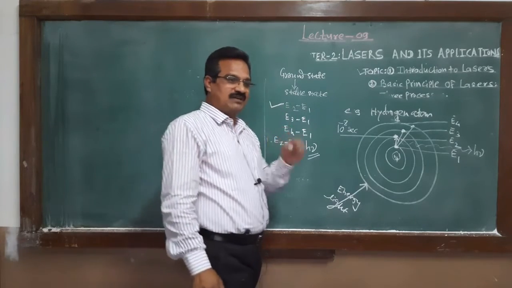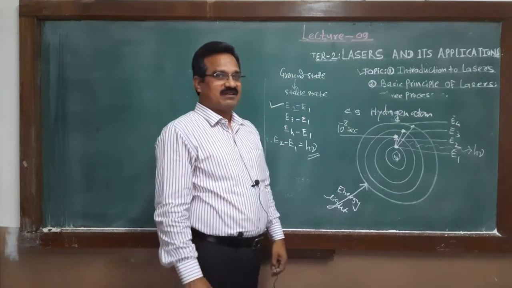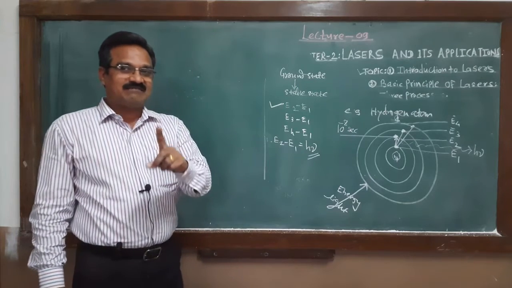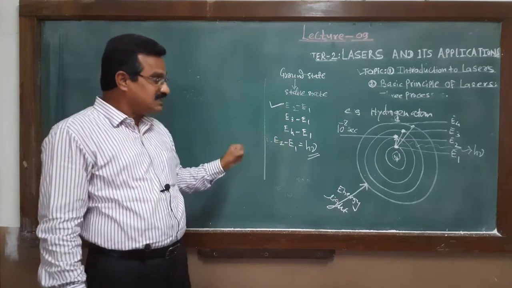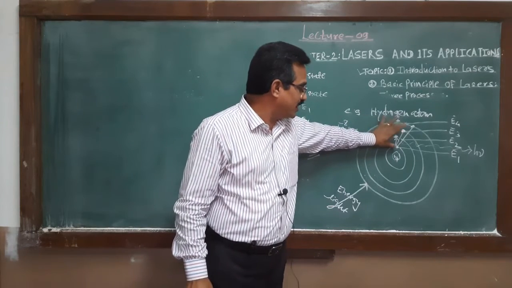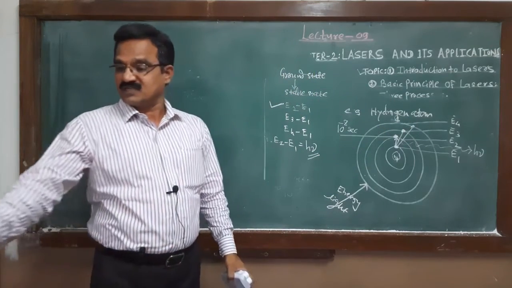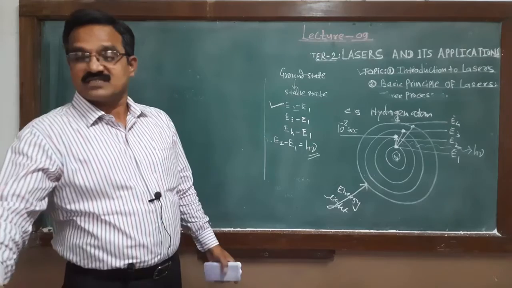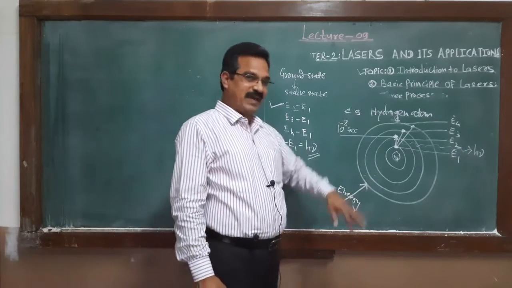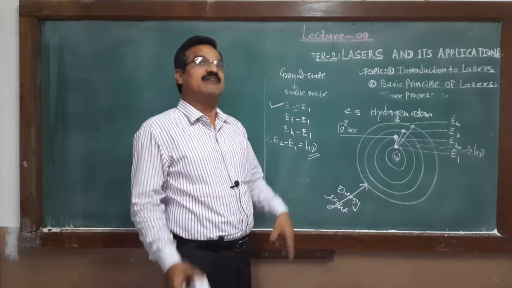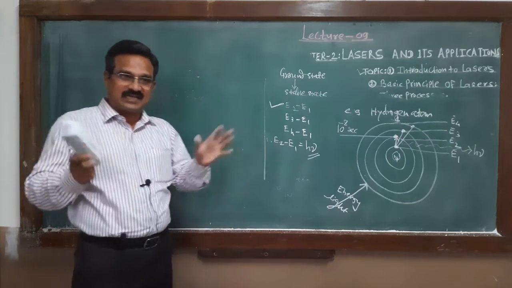When light is absorbed, the electron jumps from lower energy to higher energy. But remember that light is absorbed when that energy is equal to the difference of these two energy levels. After considering all these things, such an emission of light returning back we call a spontaneous emission. And where is it observed? Fire, candle, tube light, electric bulb.